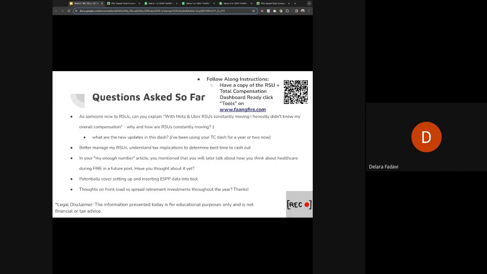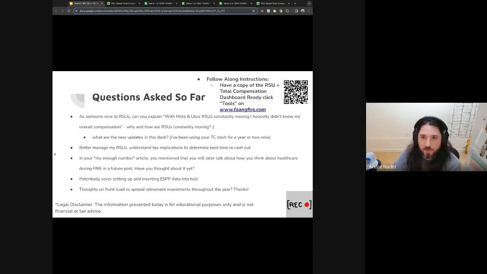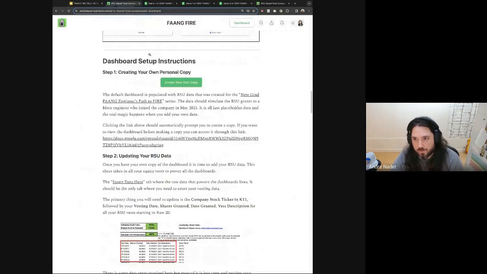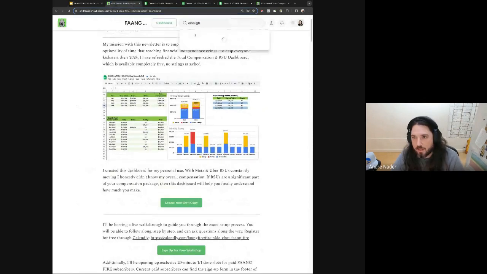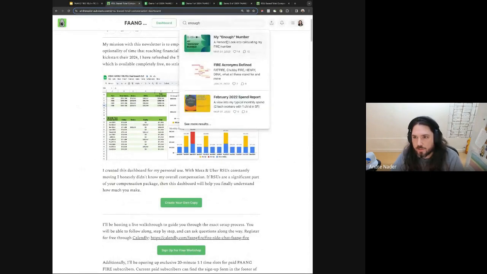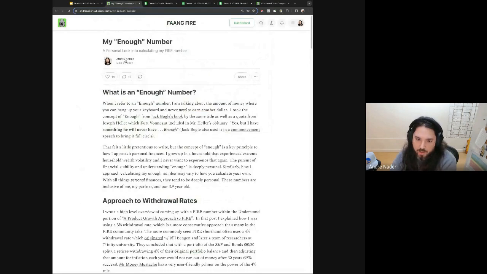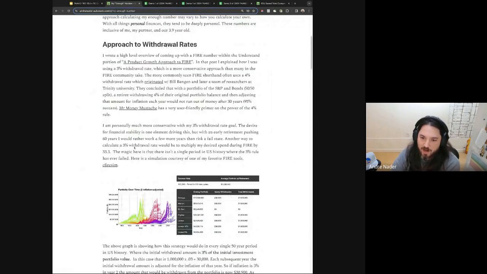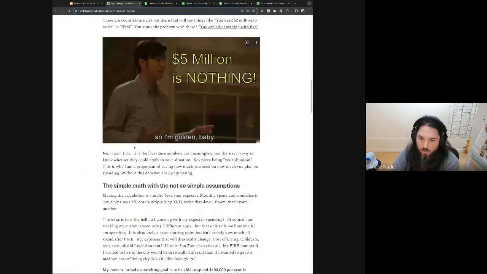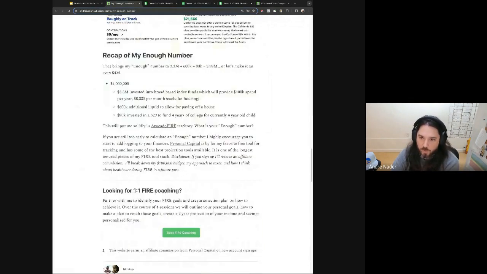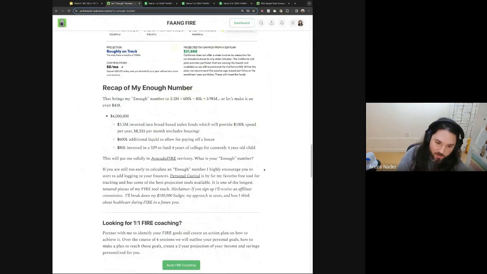Yeah, quick question. What's your fire number? Yep. So I have a post I call my enough number. I'm working on another recent post. This one is from 2022. I have one for 2024, and I have my overall approach of how I think about my enough number. This is what I wrote in 2022. I came up with around $4 million, in addition to some funny assumptions in here.